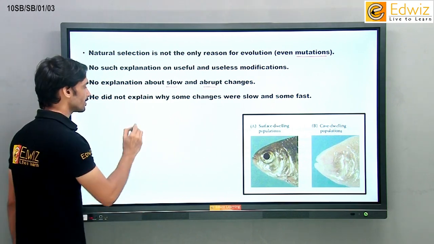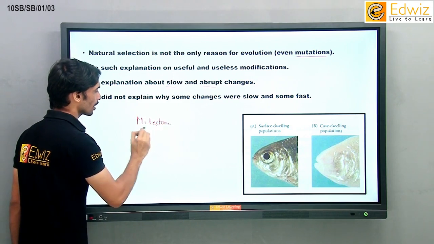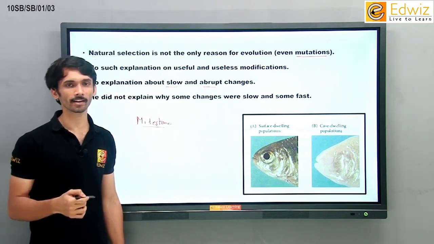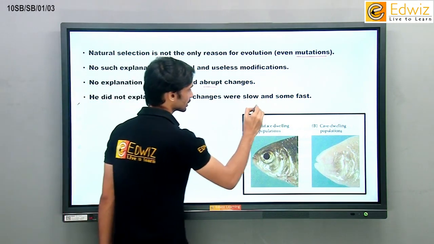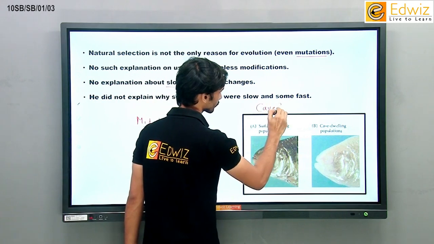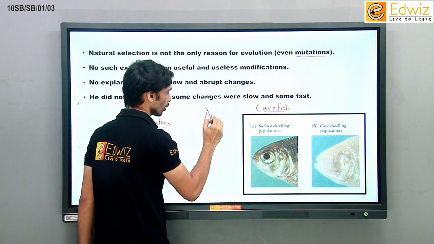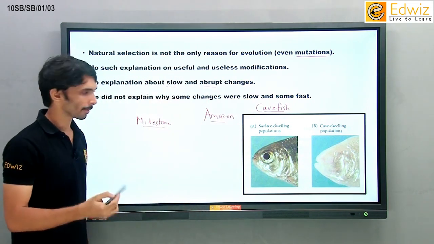But still, Darwin's theory is a milestone in evolution. It's a milestone, which means what? This theory actually proves many things. Because of this theory, we can get an answer to many things regarding evolution. You can see one of the fish here. This fish is called a cave fish, found in this river, one of the largest rivers in the world, the second largest river in the world, found in South America.